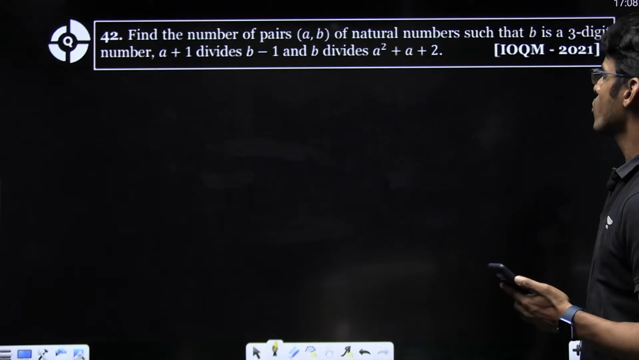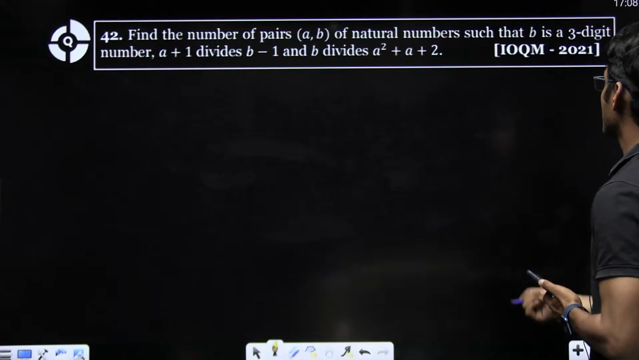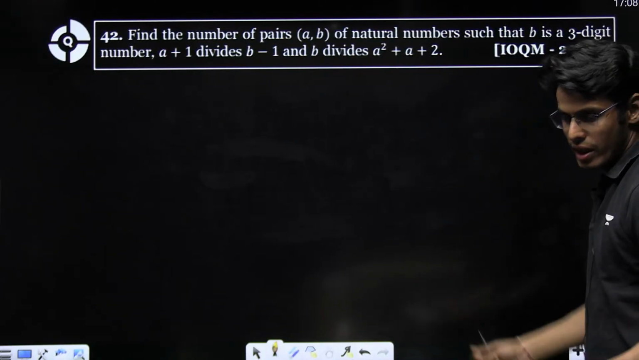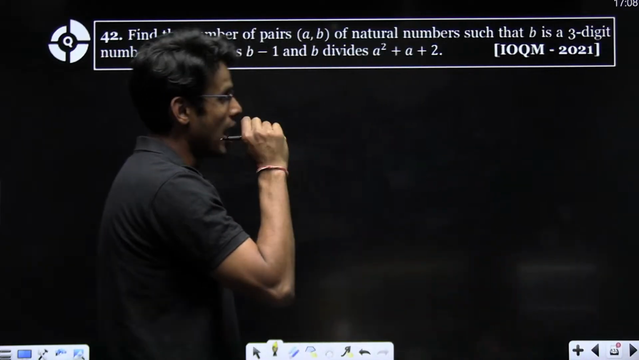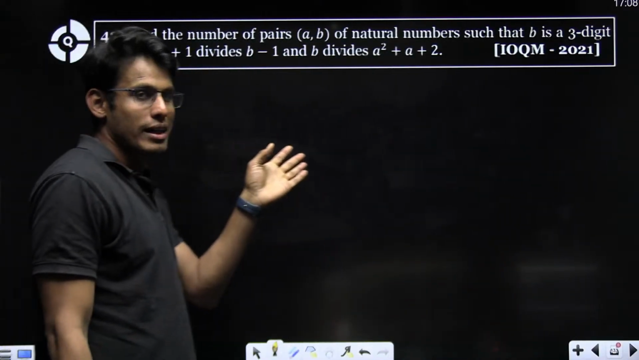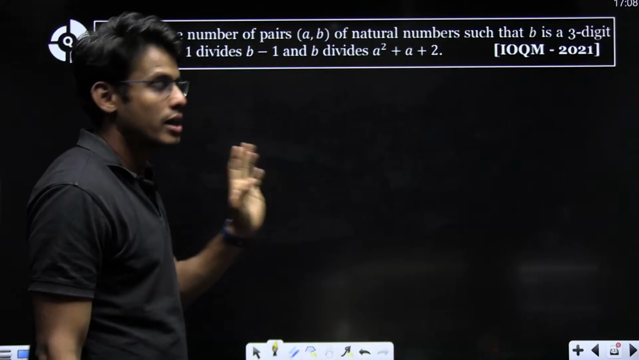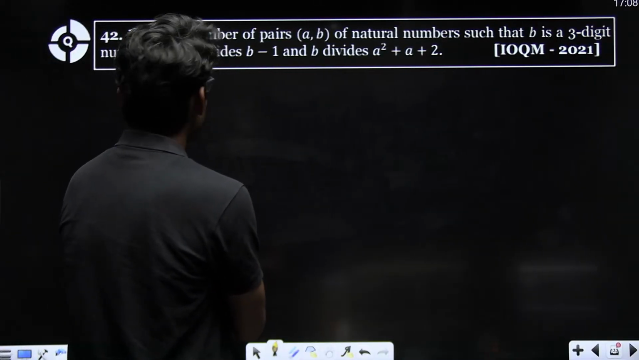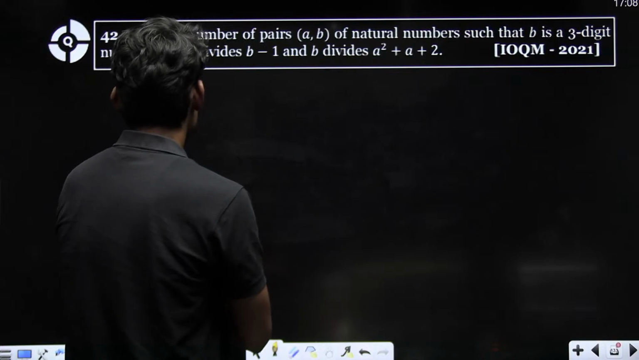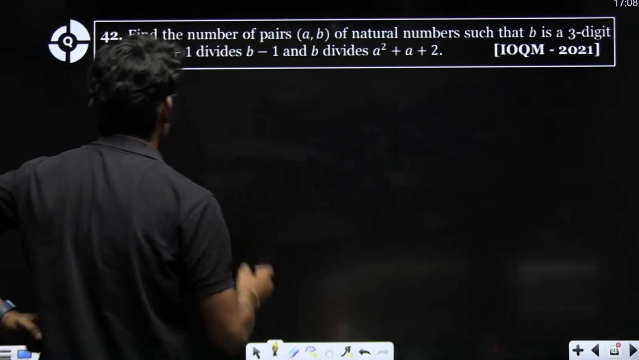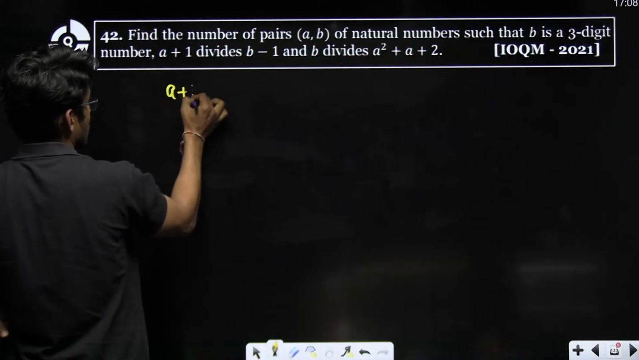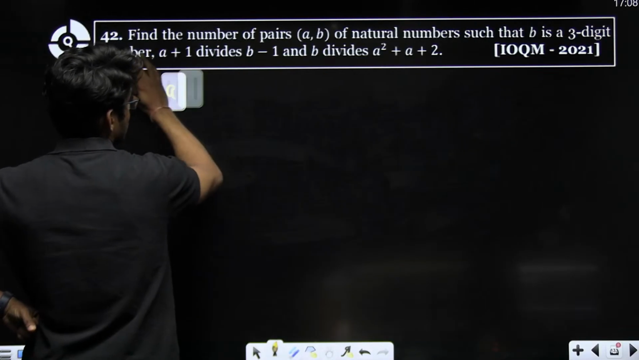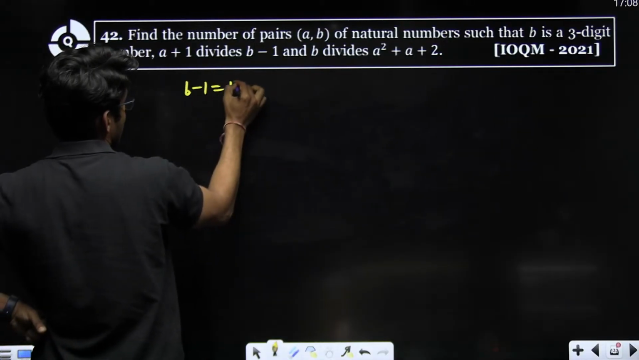Find the number of pairs AB of natural numbers such that B is a 3-digit number, A plus 1 divides B minus 1, and B divides A square plus A plus 2. Now, this is a quadratic equation question. So, A plus 1 divides B minus 1, right? In fact, B minus 1 is K times A plus 1.